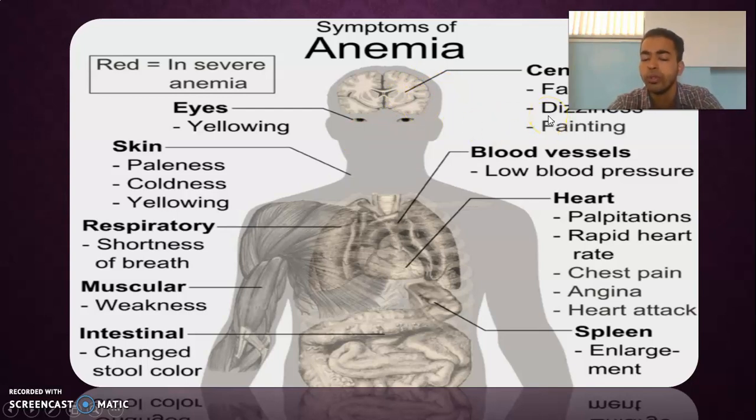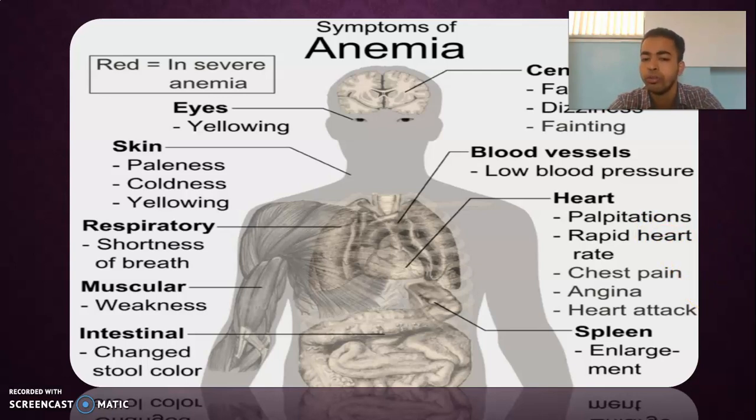Why is this? Because the oxygenated blood, RBCs are in deficient amount. The main role of RBC is to carry the oxygenated blood. When it is not reaching the brain, then you can see some symptoms like fatigue, dizziness, and fainting. And in case of blood vessels, there will be low blood pressure, because the oxygenated blood will be in less amount. And in case of the heart, there will be palpitations, rapid heart rate.